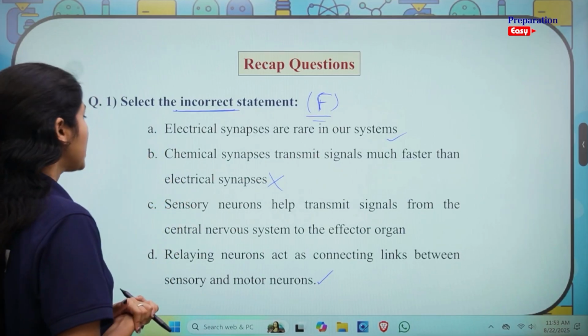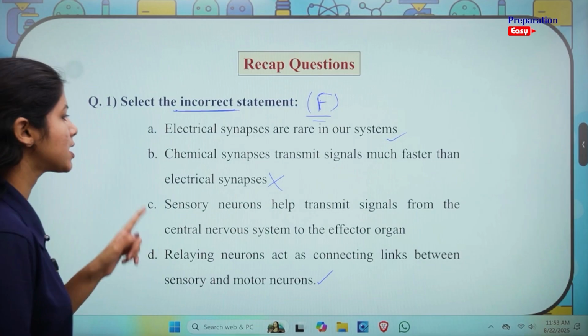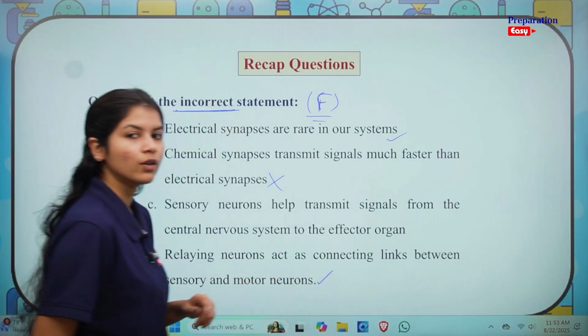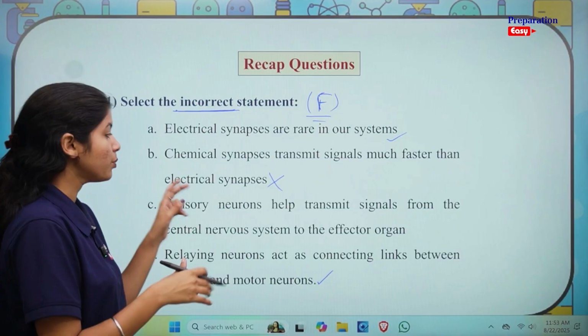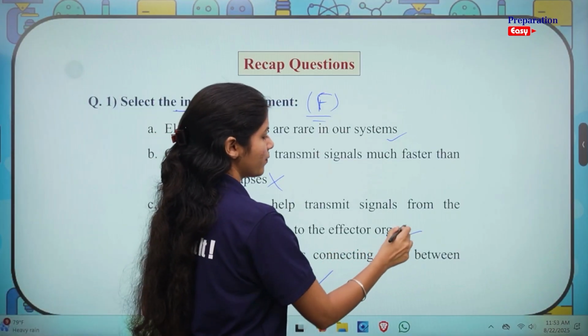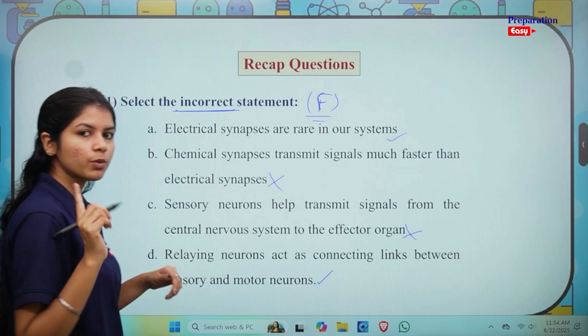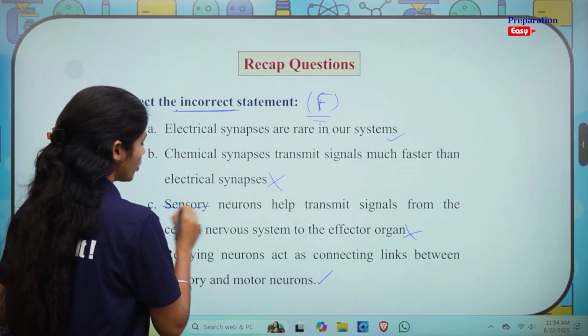Sensory neurons help transmit signals from the central nervous system to the effector organ. Now, in this type of question, both these options are wrong. I hope you can see that here, if this statement was supposed to be correct, we should have had motor neurons.